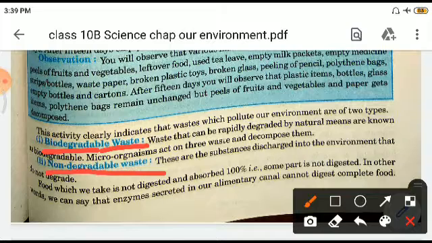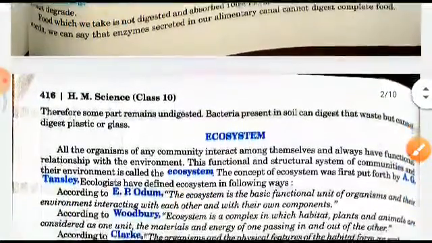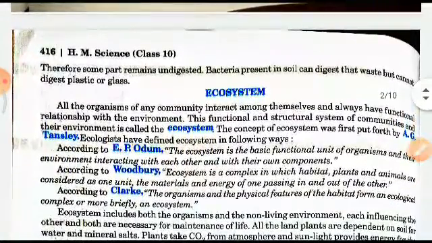Food which we take in is not digested and absorbed 100%. Some part is not digested. In other words, enzymes secreted by the organs in our alimentary canal cannot digest the complete food. Therefore, some part remains undigested. And bacteria present in the soil can digest that waste but cannot digest plastic or glass.